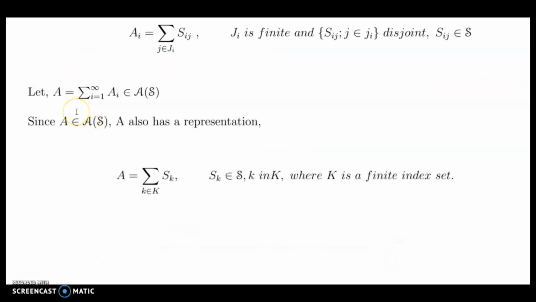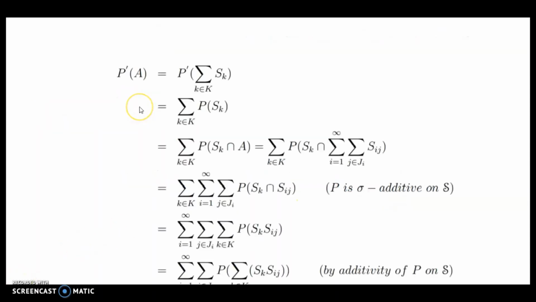Let's take A as the summation i equal to 1 to infinity Ai, which is in A of S, that is, A belongs to A of S. Then A can be written as A equal to summation k belongs to K Sk, where Sk belongs to S, k in K, where K is a finite index set. Now consider P dash